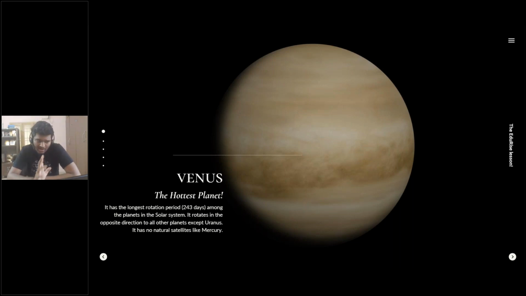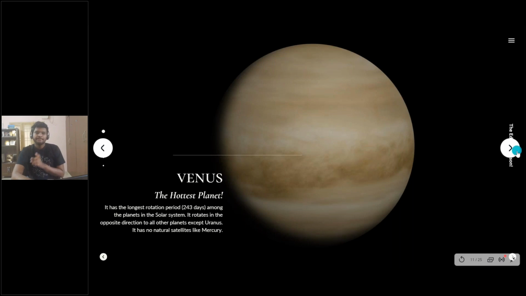So what really happens is Venus rotates in the opposite direction to all the other planets except Uranus. All the planets usually rotate from west to east, right? Which is the anti-clockwise direction, but Venus actually rotates in the clockwise direction. It has no natural satellites, very similar to Mercury. So what are satellites? When we see about Earth, we'll deep dive into that.